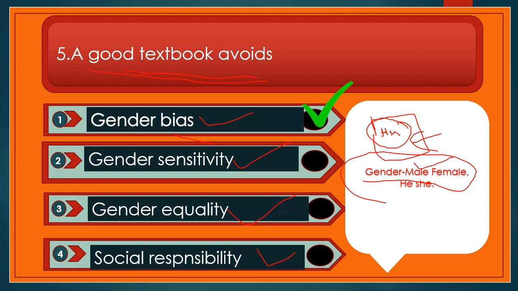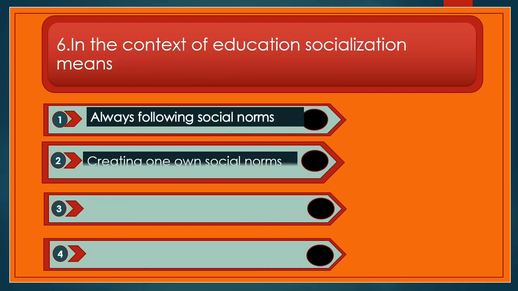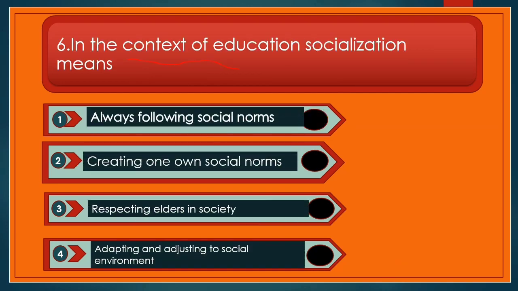Next question. In the context of education, socialization means. Now what is socialization? So let's first read the options: always following social norms, creating one's social norms, respecting elders in society, adapting and adjusting to the social environment. Now what is the right answer? Adapting and adjusting to the social environment. Now let's see.